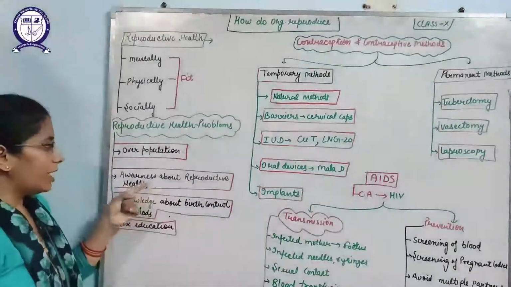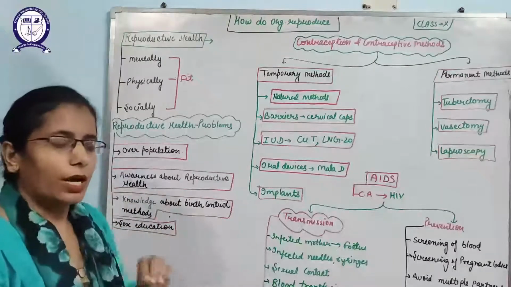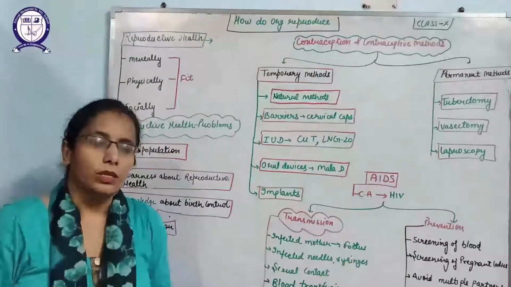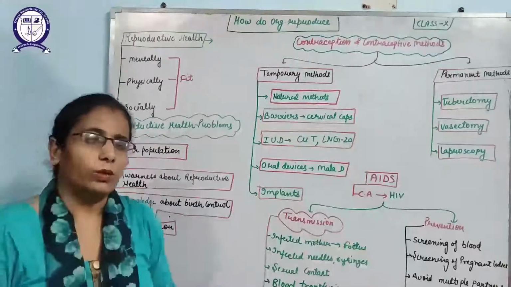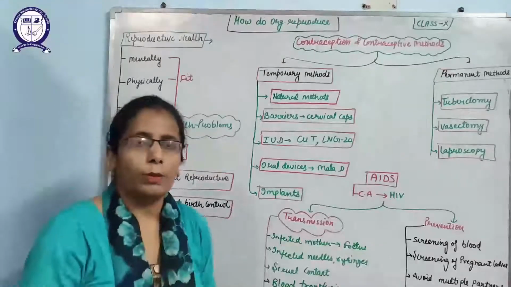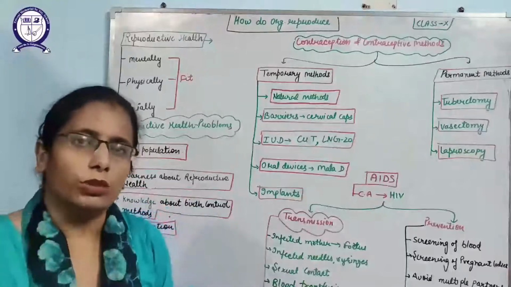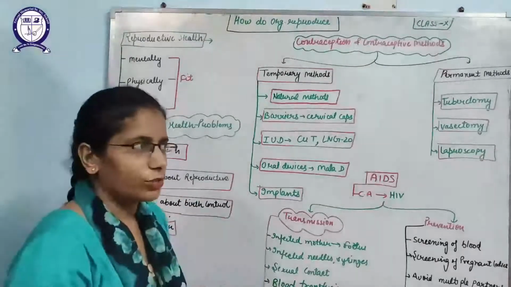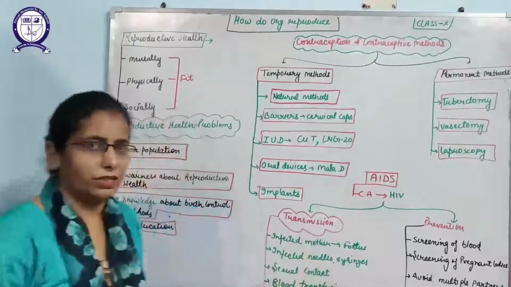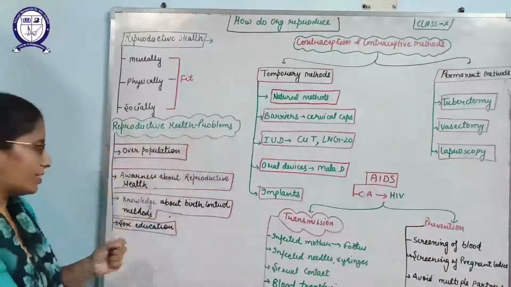Second is the awareness about reproductive health. All people are not aware about these techniques that are newly discovered and launched by the government. So it is a necessity of the normal public also and a requirement of the persons also. The government should release such guidelines to the public, then they can know at the proper time about these techniques. But persons are not aware, that is why reproductive health problems are arising.